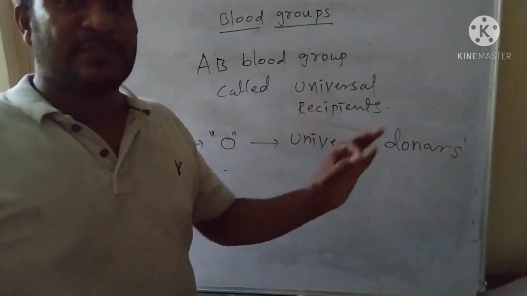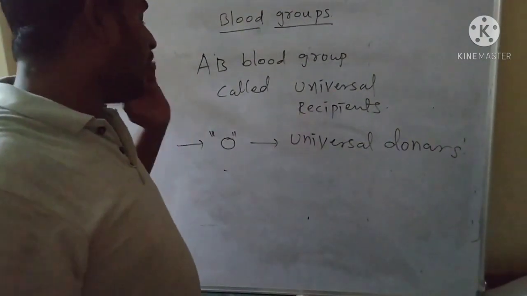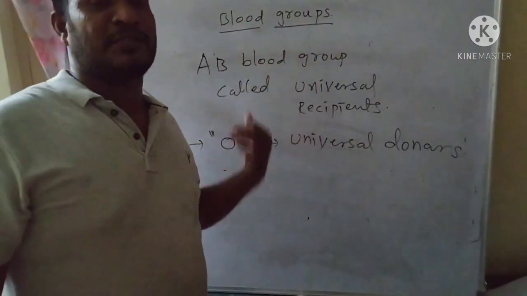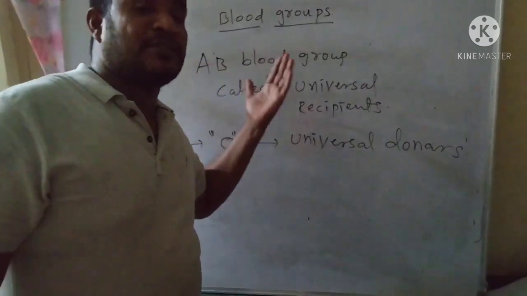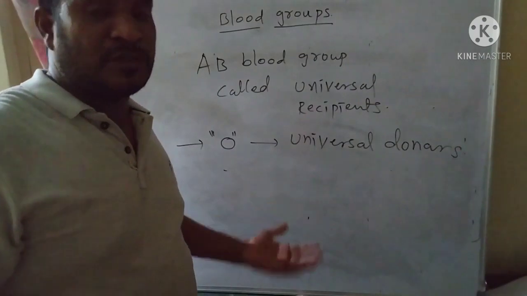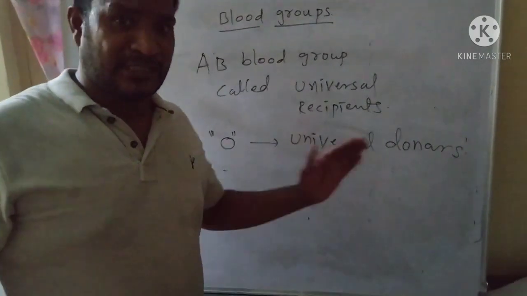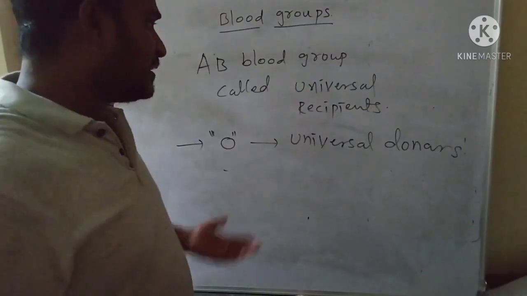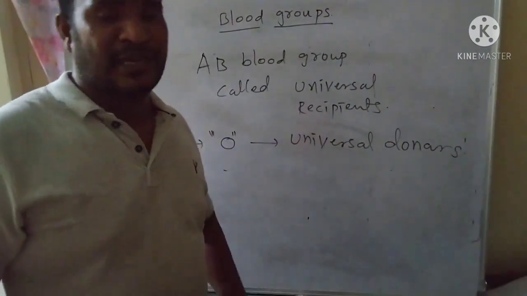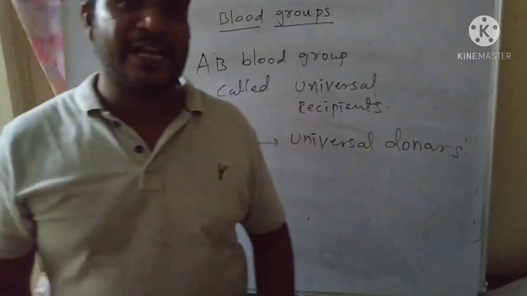Only O negative is the universal donor. We will discuss how AB positive is the universal recipient and how O negative is the universal donor in a later class while we are discussing the Rh antigen. Another thing we are going to discuss is ABO incompatibility.